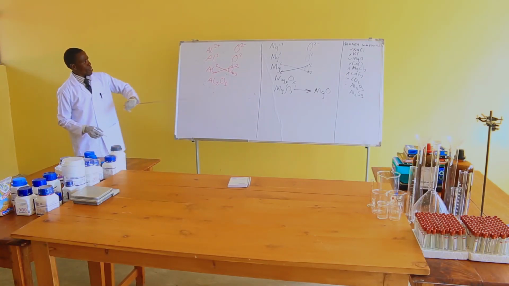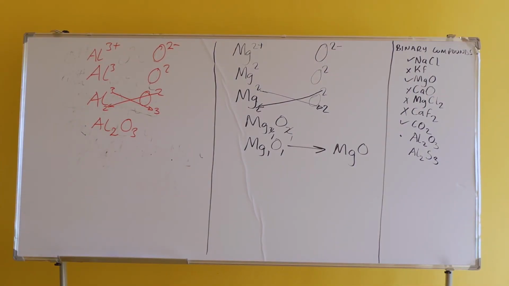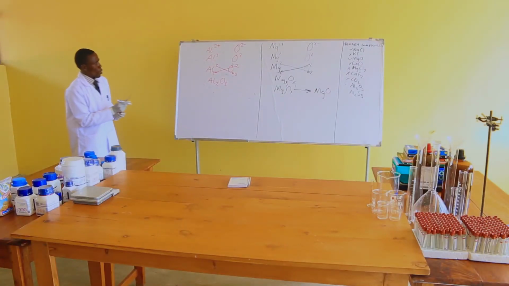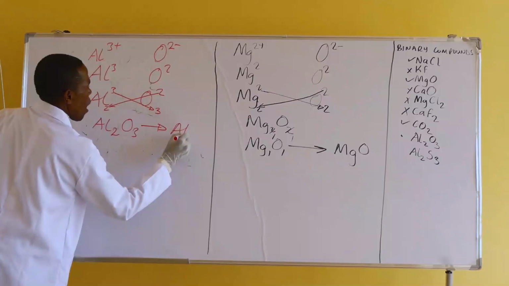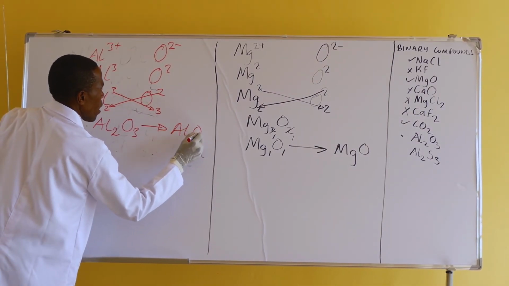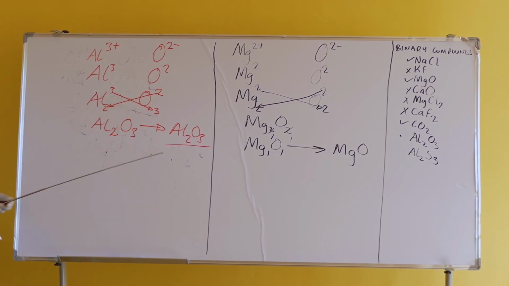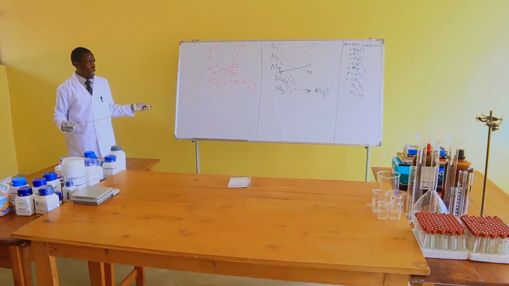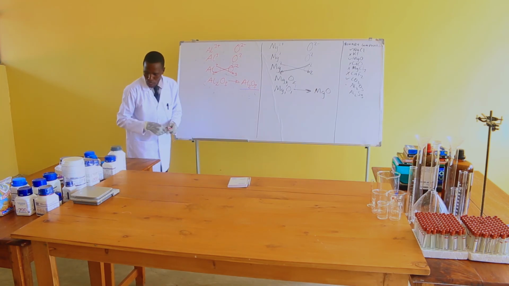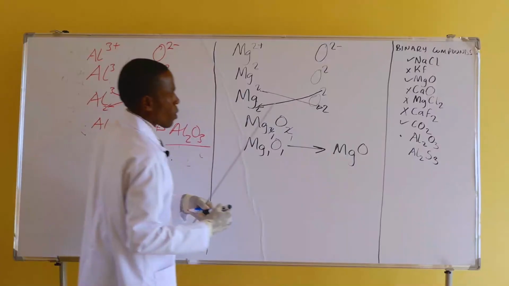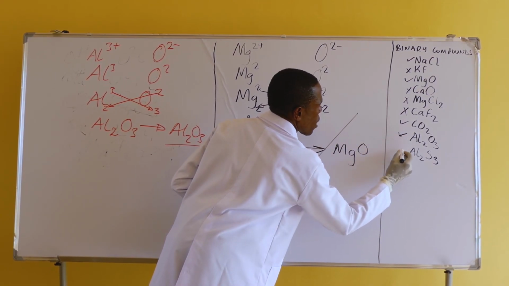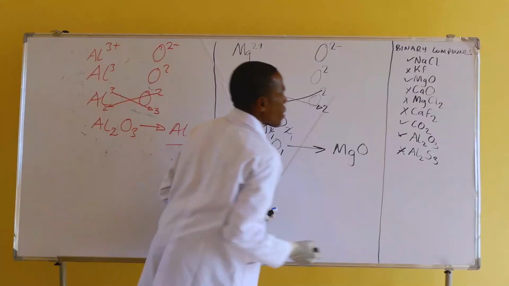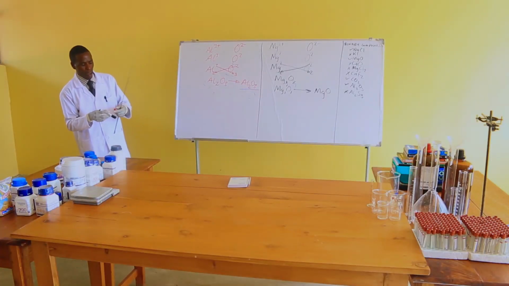Now you can see these numbers can't be simplified. 2 and 3 can't be simplified. So finally we have the same chemical formula, aluminium with 2 and the oxygen with 3. Now this one is called aluminium oxide. So this one has been done. This one over there has been done. Now you can try on your own this one over there. So that is about binary compounds.